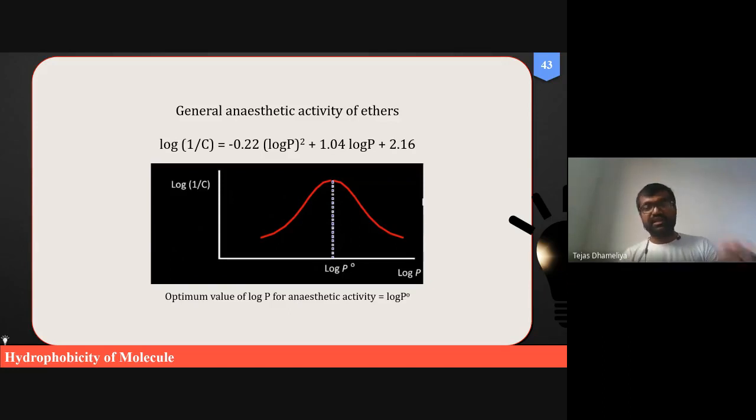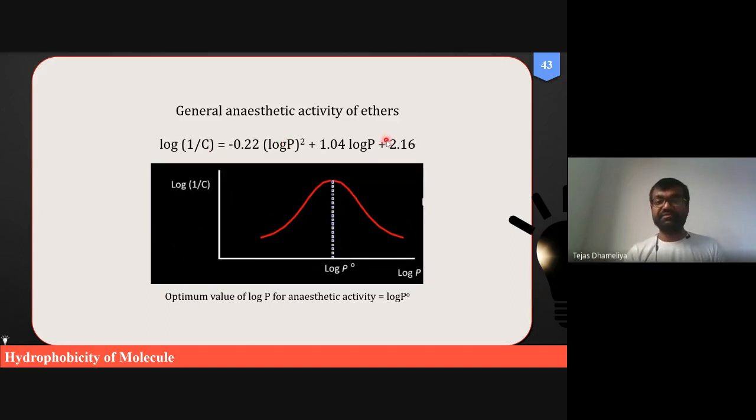So the equation for the non-linear parabolic curve looks like this. Log 1 upon c is equal to minus 0.22 log p square plus 1.04 log p plus 2.16. So this is that equation. Now in this equation again, biological activity log 1 upon c is correlated with log p.